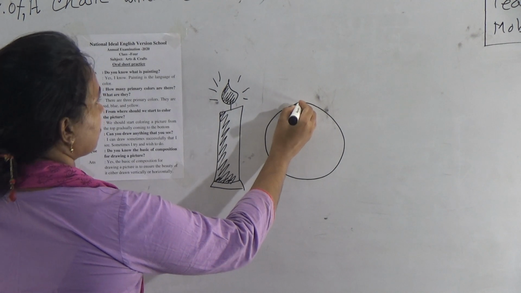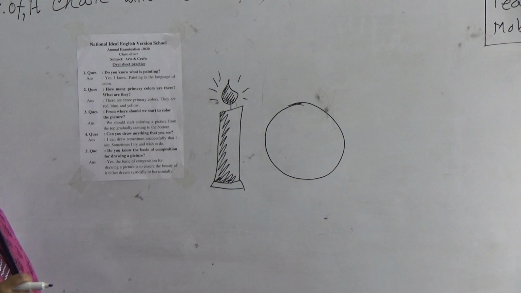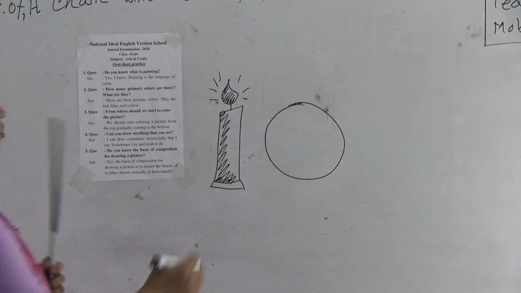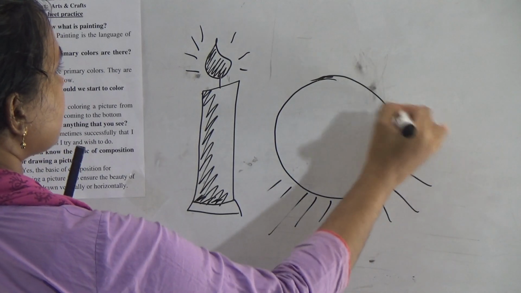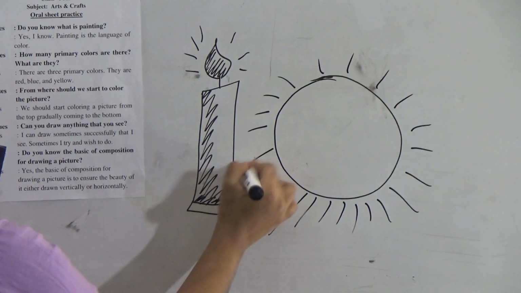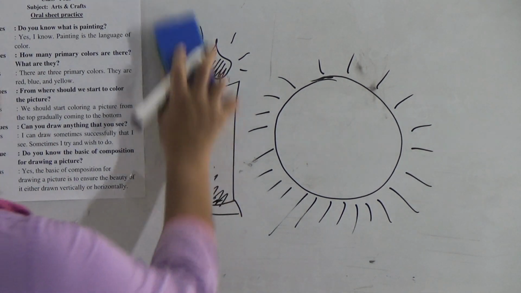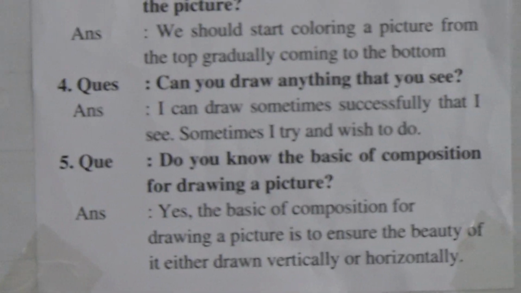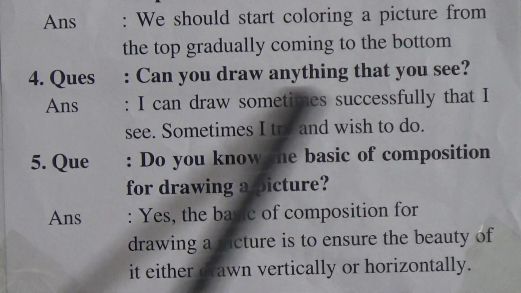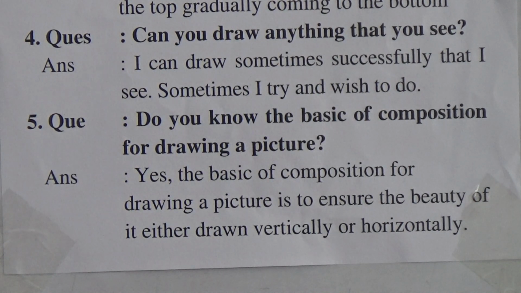If you did not watch this anytime, do you know? That means you know by seeing this. Here is how to draw the sun. This is the ray also. So you can say that I can draw sometimes successfully what I see. Sometimes I try and wish to do. That means sometimes you try, and what you wish, you can draw.